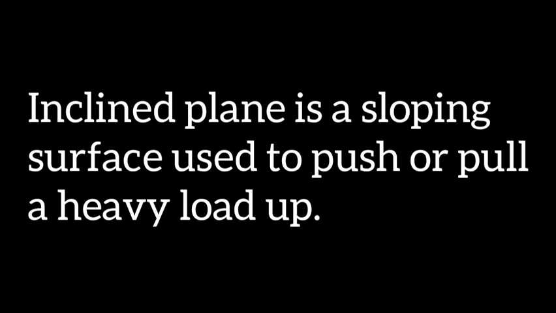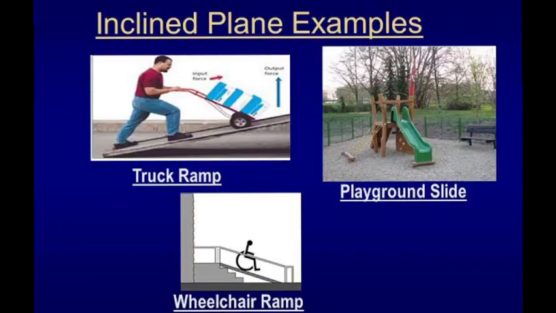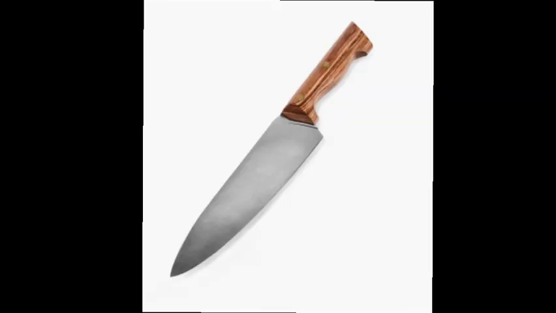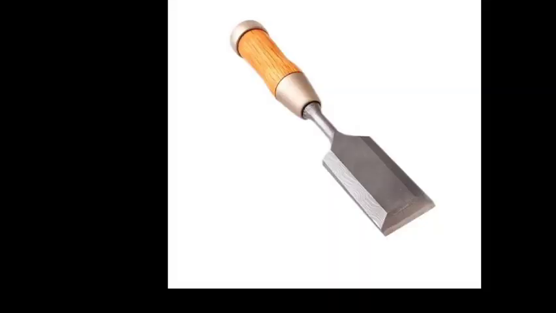Then next is inclined plane. It is a sloping surface used to push or pull a heavy load up. Examples of inclined plane include truck ramp, playground slide, wheelchair ramp, etc. Wedge is another simple machine which is made of two inclined planes joined together to form a sharp edge. Examples include knife, axe, chisel, etc.